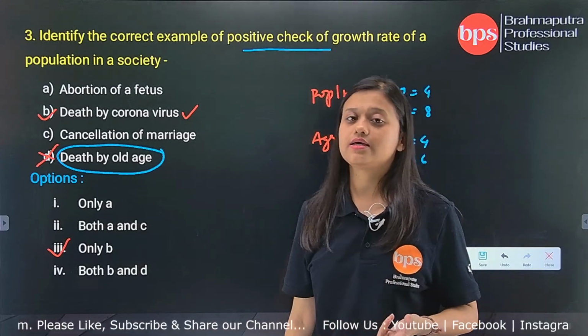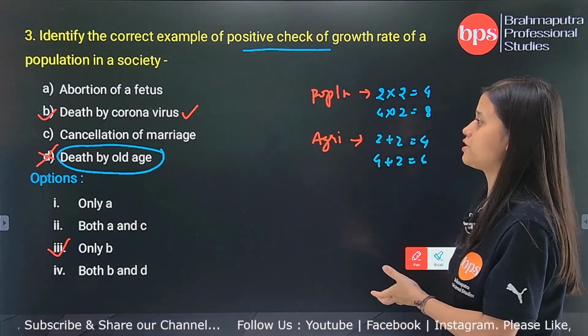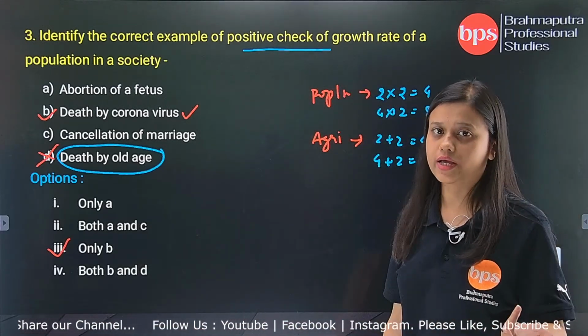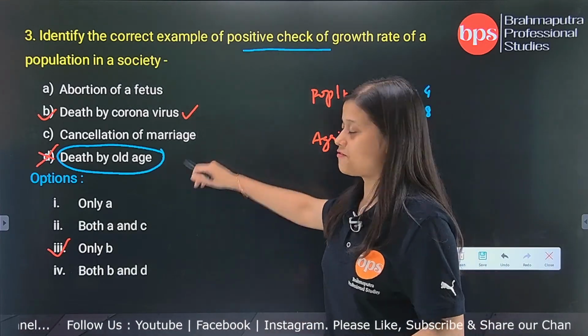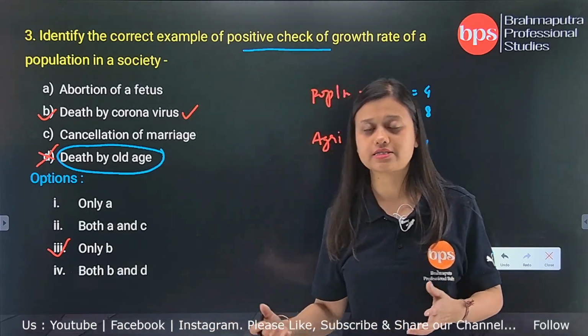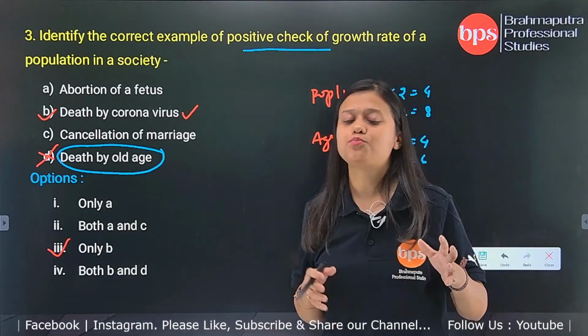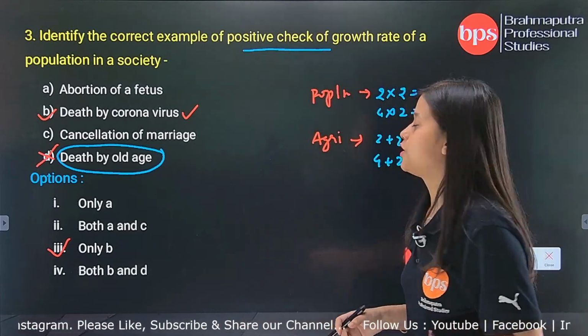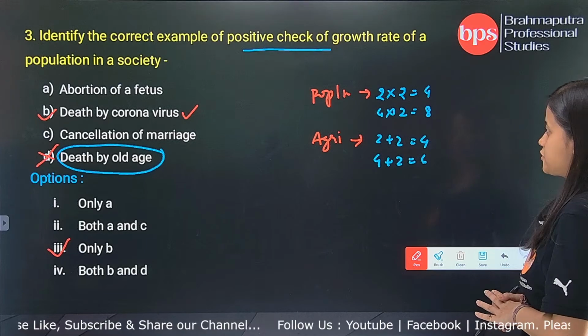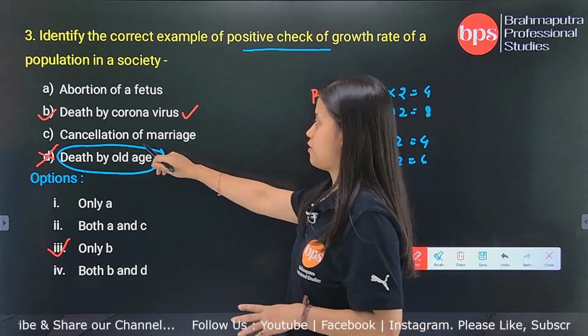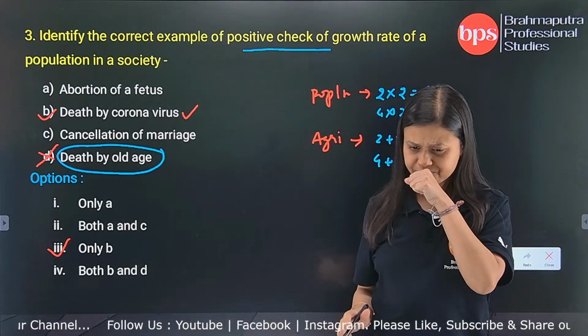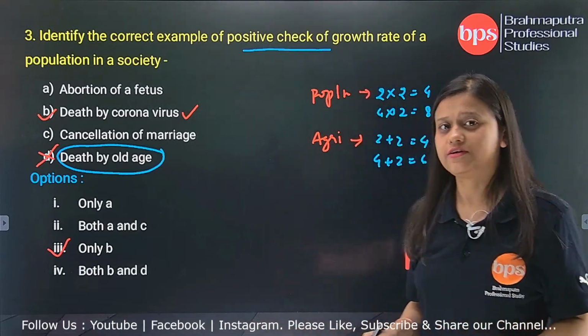Okay, so he is saying that some natural causes like floods, earthquakes, tsunamis, then coronavirus or any kind of diseases or plagues, all these things are a positive check on the growth rate of a population. But abortion of a fetus or cancellation of marriage, all these are preventive checks.